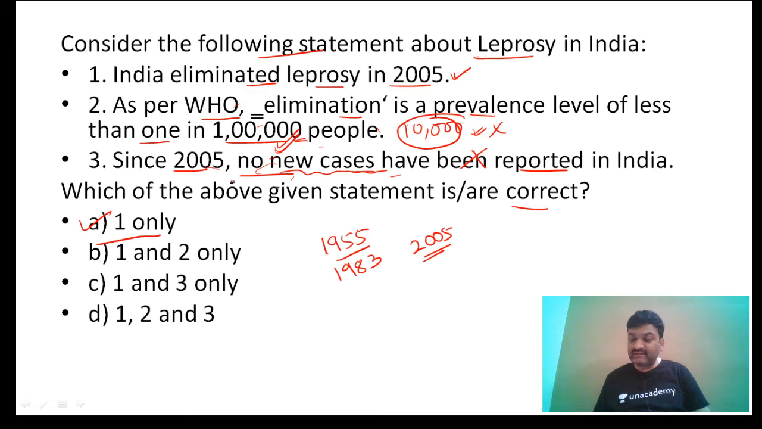No, same. Eradication and elimination is the same. Have you understood this question? There are two or three points you have to remember, and these years are also important. National Leprosy Eradication or Control Program.